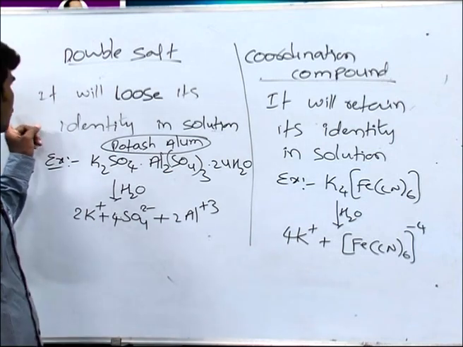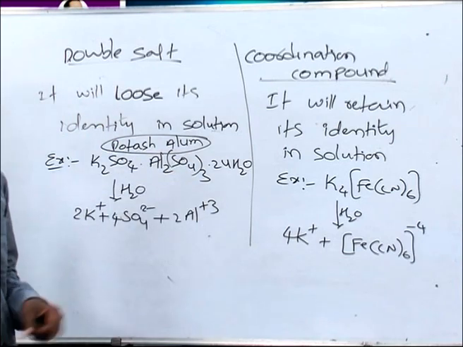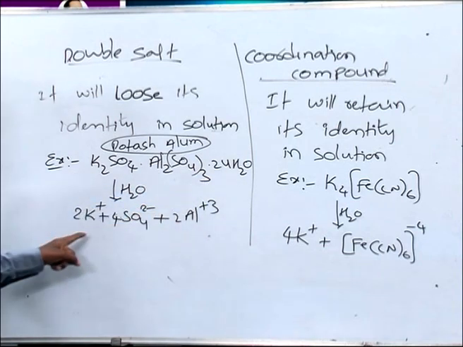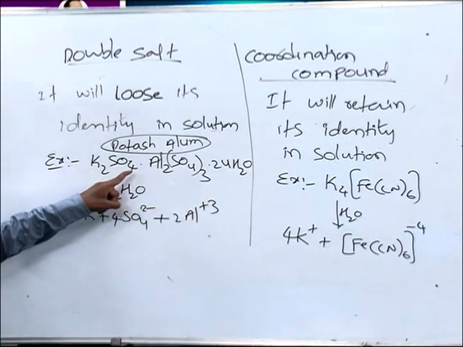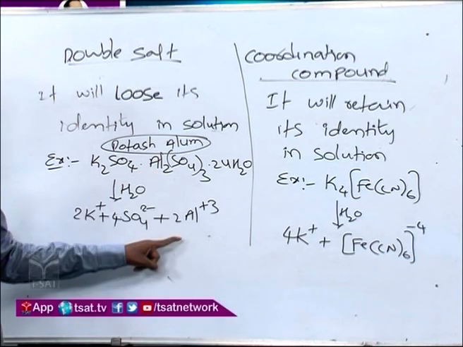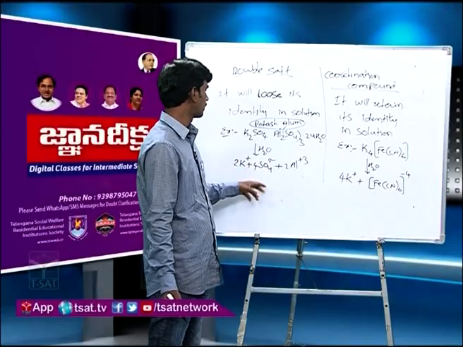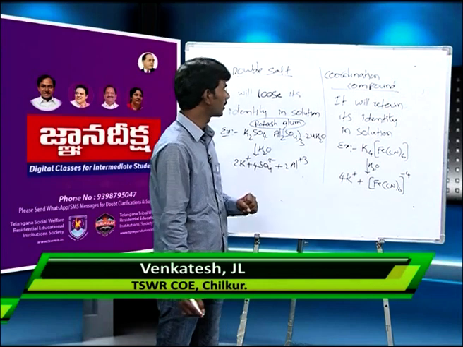The definition of double salt is, it will lose its identity when it is dissolved in water or when it is in solution. Like you see this potash alum, if you dissolve in water, it is going to give all the ions present in this. What are the ions present in this? Potassium present, sulfate present, aluminum also present. So all the ions it is going to give. And how can you say that all these ions we are going to get? If you do the qualitative test for potassium, we are going to get positive. Even if you do the sulfate test, that also we are going to get positive. Similarly, aluminum also we are going to get positive.